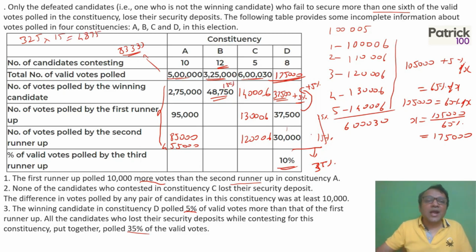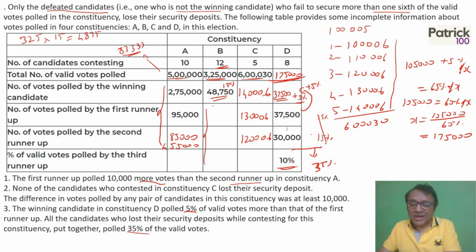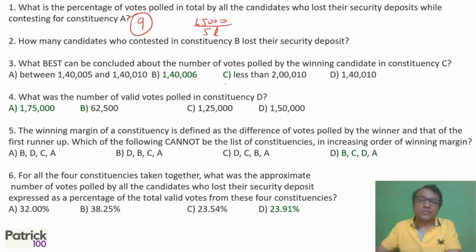But they have mentioned that the first person doesn't lose; only defeated candidates lose their deposit. One who is not a winning candidate can lose if they're less than 1/6. The first is also less than 1/6, but the rest also will all be less than 1/6. So there'll be 11 candidates who would lose their deposit. First will not lose because first is a winning candidate. A winning candidate doesn't lose, but anyone else with less than 1/6 will lose.